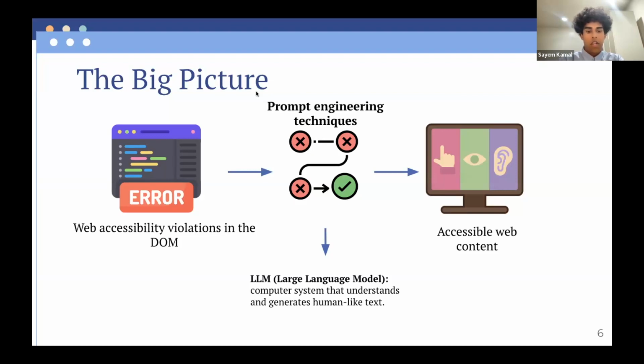We then used prompt engineering techniques to optimize accuracy. Prompt engineering is when a user modifies their form of question or prompt to a language model in an attempt to get an answer that best fits their needs. In this case, we wanted a website design that was the most accessible. After passing it through the large language model, we wanted to get the corrected version of the domain to get more accessible website content for users.